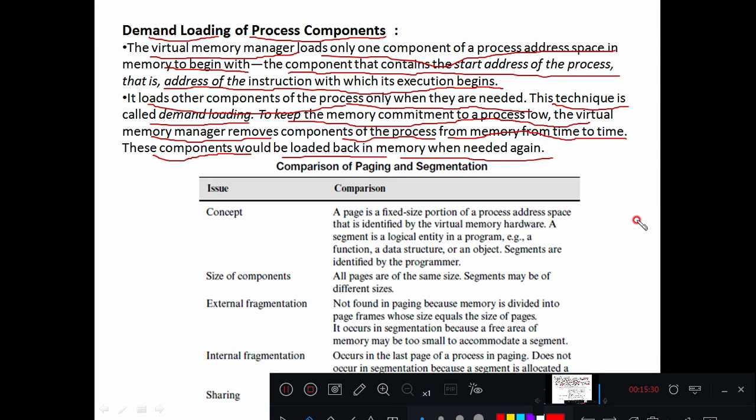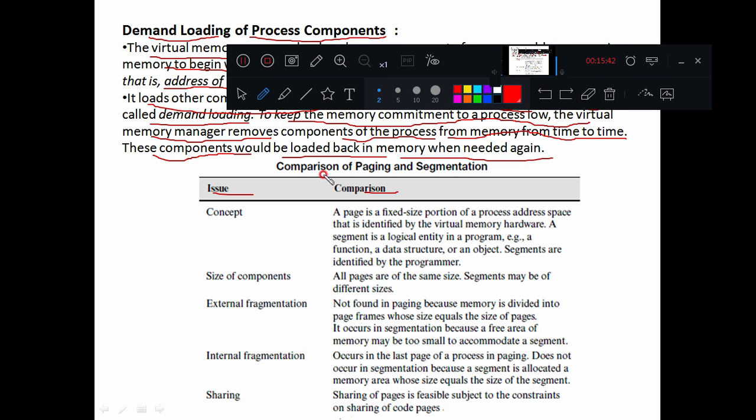First, let us see what are the differences between paging and segmentation. The first column is the issue and the second is the comparison, how that issue is discussed in the case of paging and segmentation. The first one is concept. A page is a fixed size portion of a process address space that is identified by the virtual memory hardware. A segment is a logical entity in a program, for example a function.